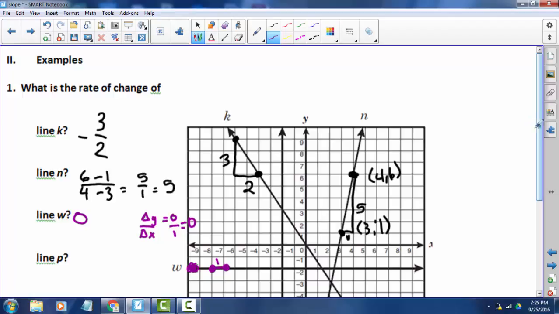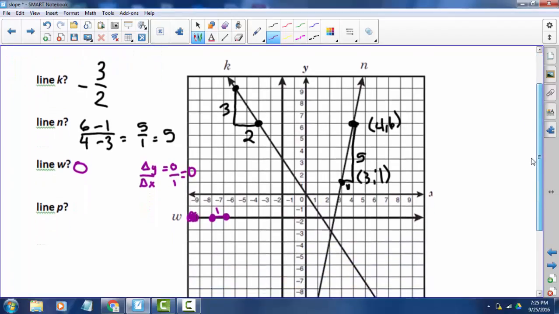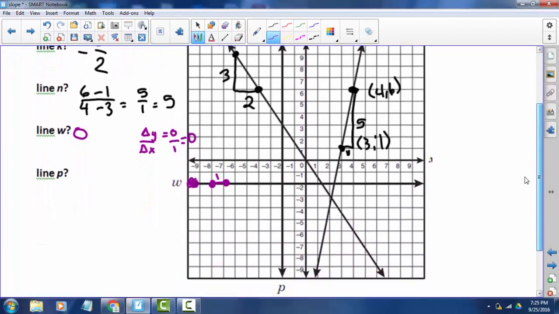Okay, and then finally line P. So I'm assuming that's that vertical there. Yep, it sure is. There's line P. Okay, so again, I can pick 2 points on the line. And if we take our approach again, the change in y, well, it's changing 1, right? 1.